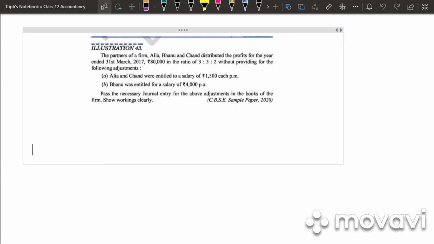Next, let's go to illustration 43. The partners of the firm, Alia, Bhanu and Chand, distributed the profits for the year ended 31st March 2017, rupees 80,000 in the ratio 3:3:2 without providing for the following adjustment. Alia and Chand were entitled to a salary of 1,500 per month. Bhanu was entitled to a salary of 4,000 per annum. Pass necessary journal entries. So in this case, previously they had skipped the salary of the partners. So first we will show a table showing adjustments and then we will rectify the journal entry.